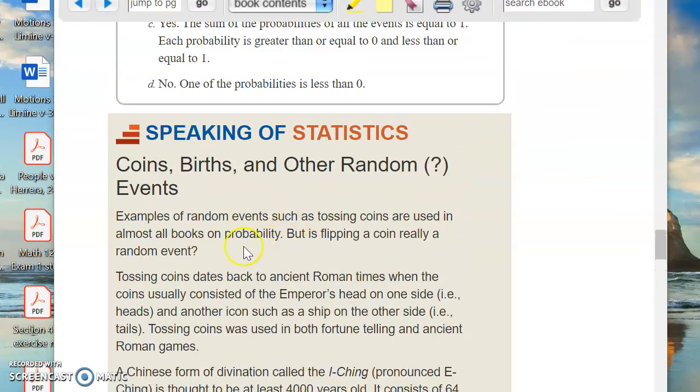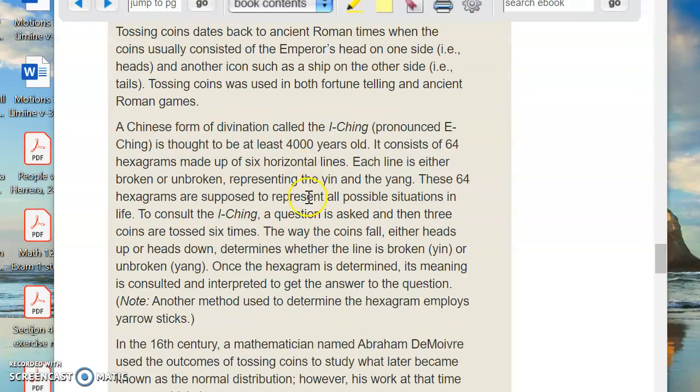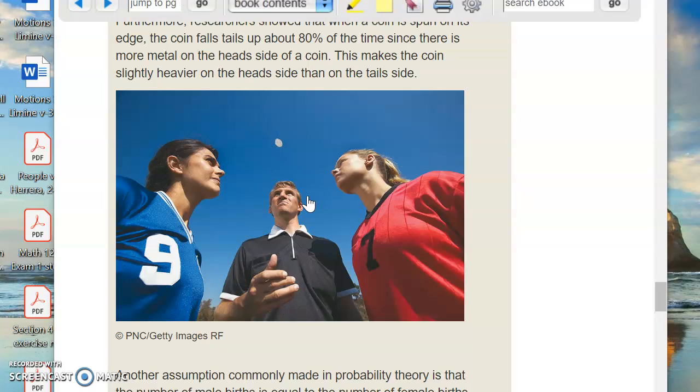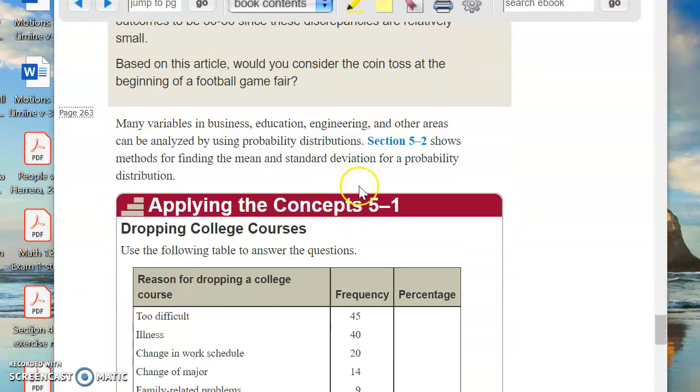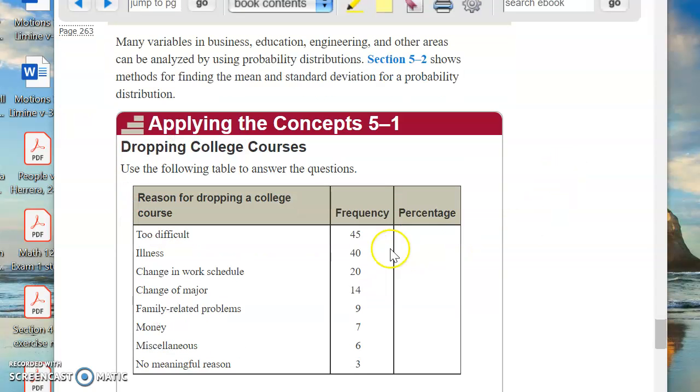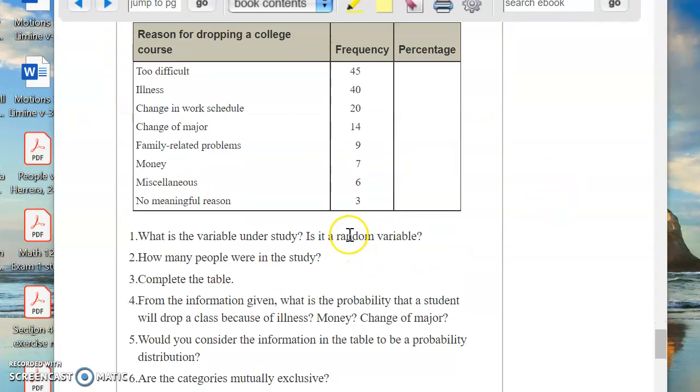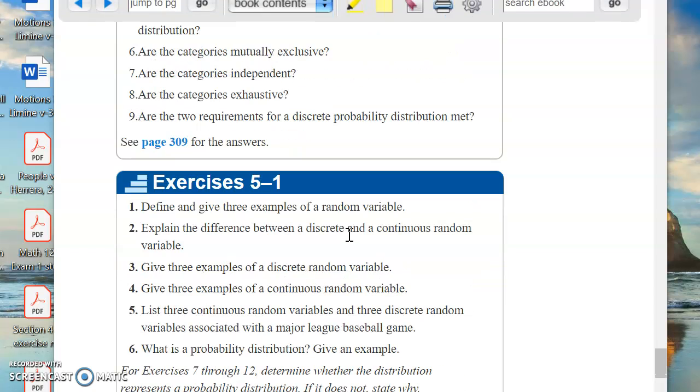As always, I know you don't have all the time in the world, but try to read these statistics things. They give you a really good background and an interesting application. And applying the concepts is also very handy. I urge you to take a look at these. All right, that's the end of this first video, reference 5.1 or 5-1.